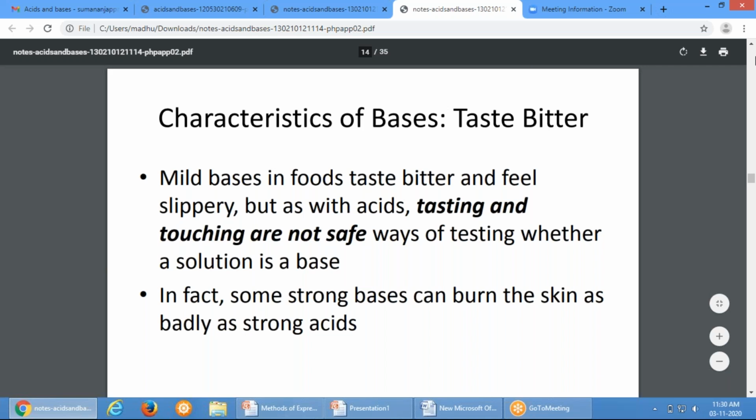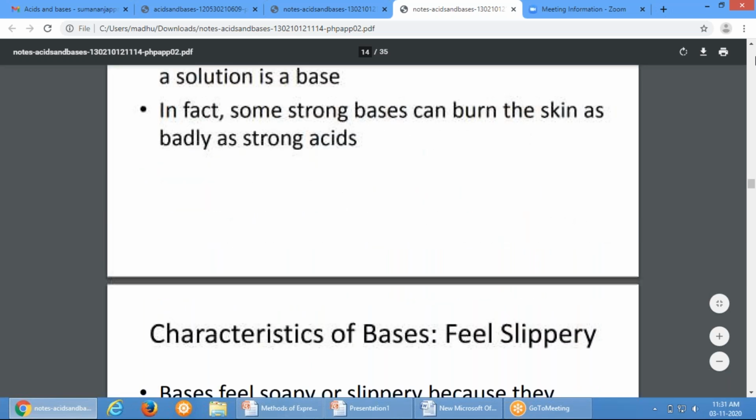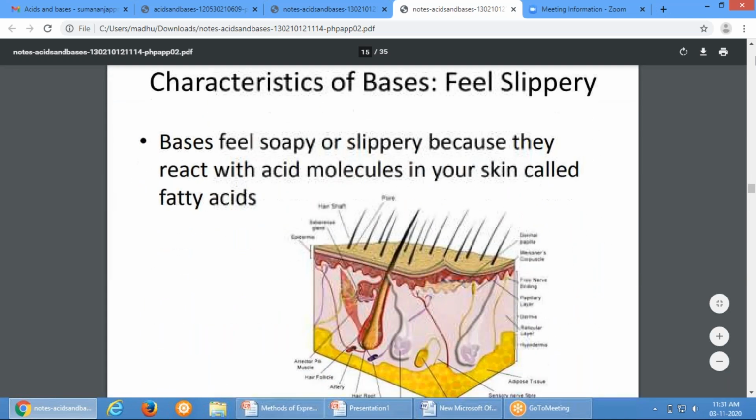How does a strong acid burn your skin? Similarly, strong bases will burn your skin. So you should be very careful while handling any chemical, either an acid or a base. Bases feel soapy or slippery because they react with an acid molecule in your skin called fatty acid. Hence they become slippery.